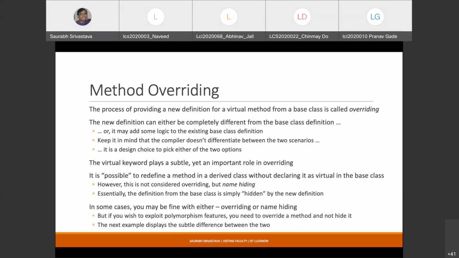But if you want to override the function, that is what you should do. The reason is that if you want to exploit the polymorphism features, then only the virtual functions are treated as polymorphic functions. The methods for which you are doing name hiding are really not polymorphic in nature.